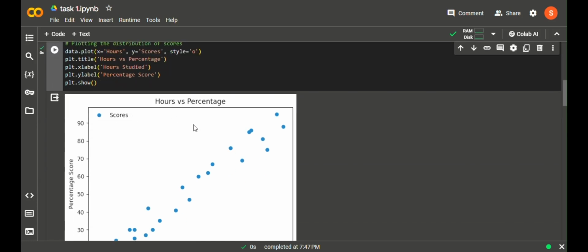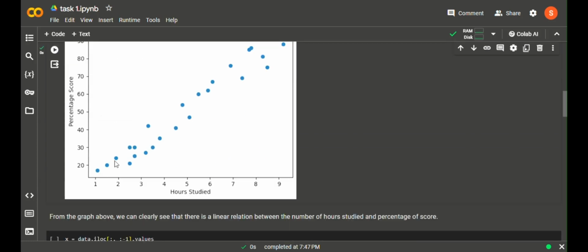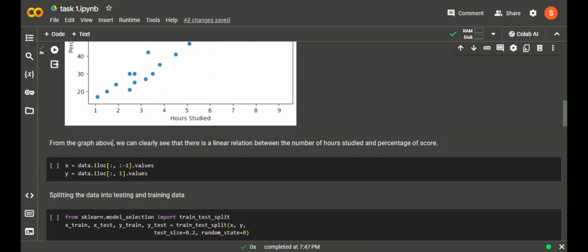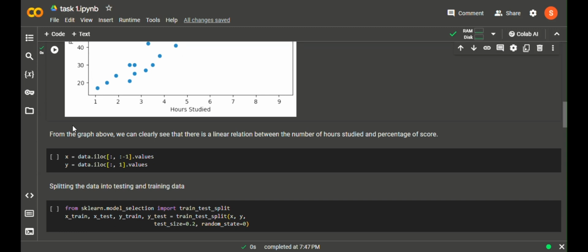Here it is. Actually, we see that there is really a relationship between the two variables. That is, if the student spends less hours for his studies, the score or the percentage will be less, and if he or she spends more time for study, the score will be approximately a good score. So that is already known, so that's very practical sense. So the relationship between these two variables is a linear relationship, so we can opt for linear regression. So a simple statement is given there to show that the relation between the two variables is the same.